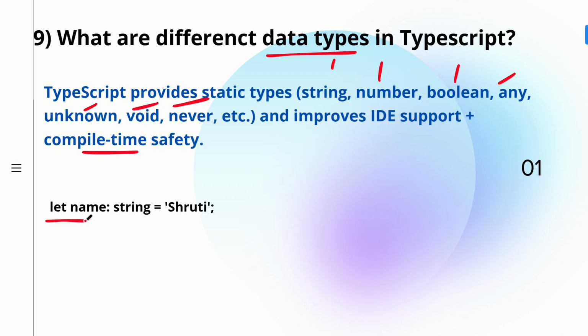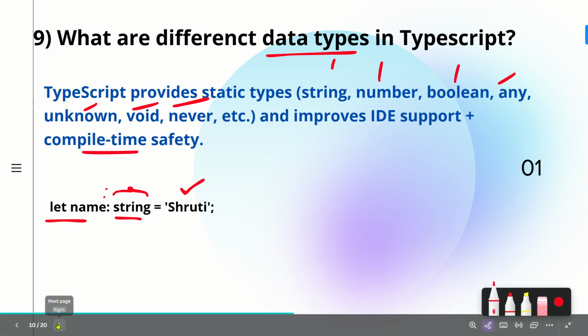So let name, and then you also give the value, whatever you want to, but before that you have to make use of this symbol and you will write your data type. So data type can be anything: string, number, boolean, any, unknown, void, never. And accordingly the value should also be there. So if you're writing number here, then you should give a number here. If you're writing string, then your value should be string. If it's boolean, then it should be true or false. So accordingly you have to write your code. So you have to make use of the colon, and then you have to write your data type after your variable name.